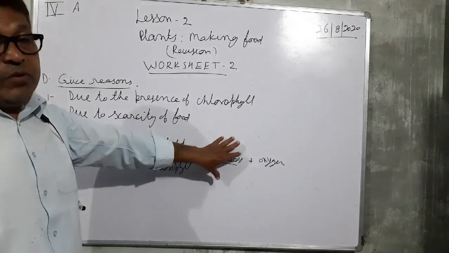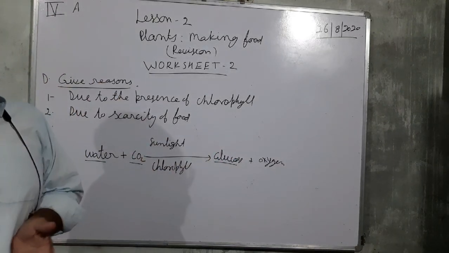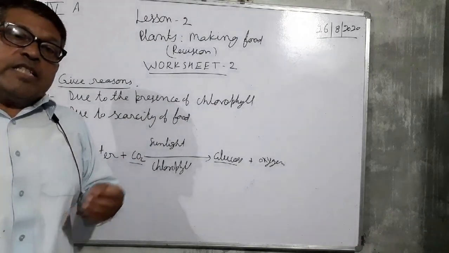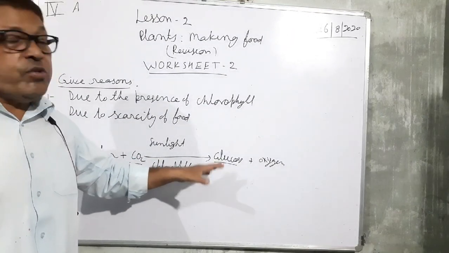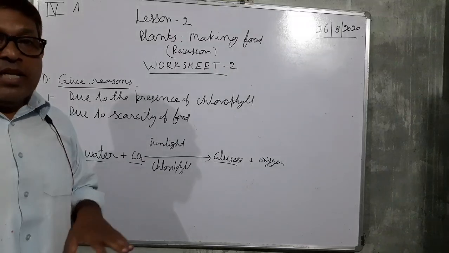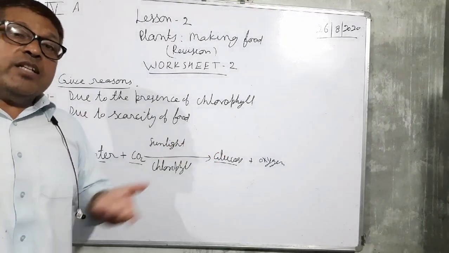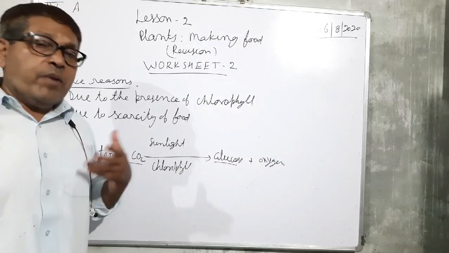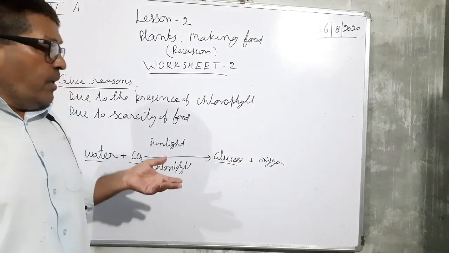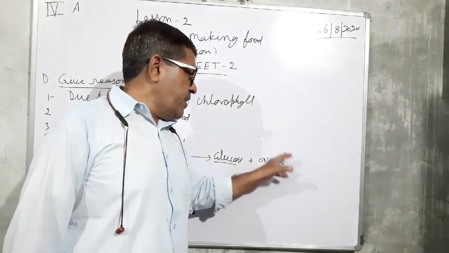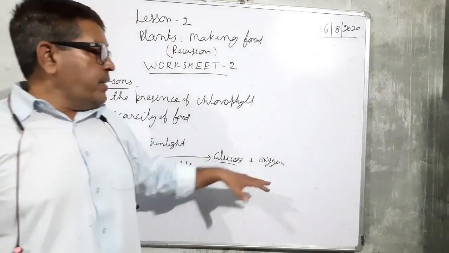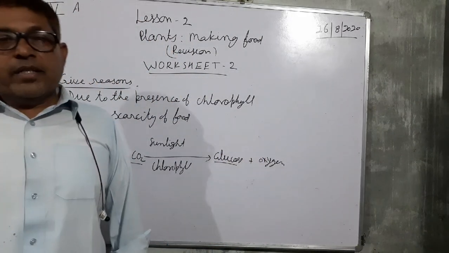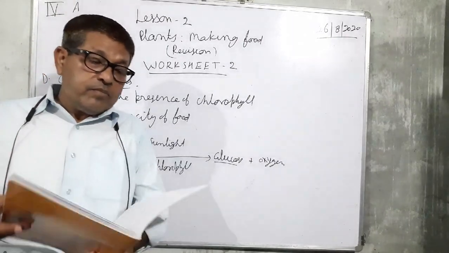This glucose is utilized by the plants, while the surplus amount of glucose is converted into the starch, and this starch is stored in different parts of the plant, and this oxygen is released into the atmosphere, and this oxygen is used for the respiration.